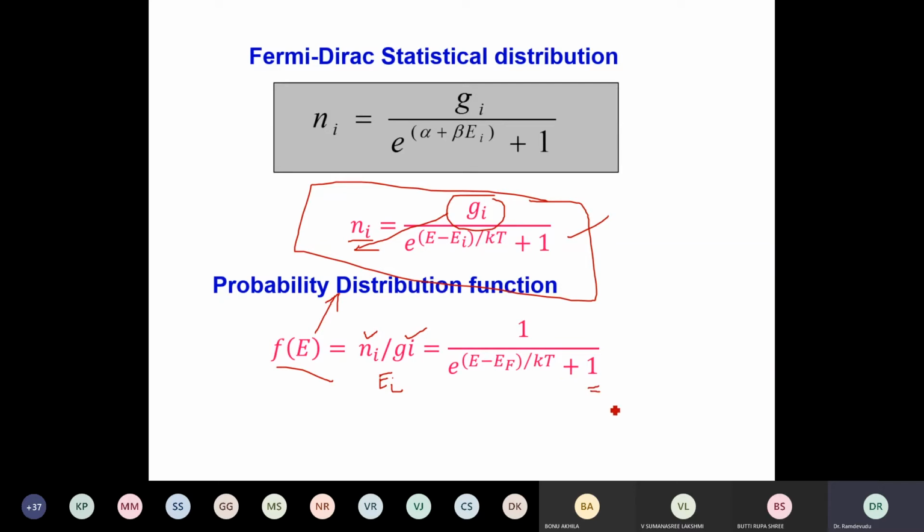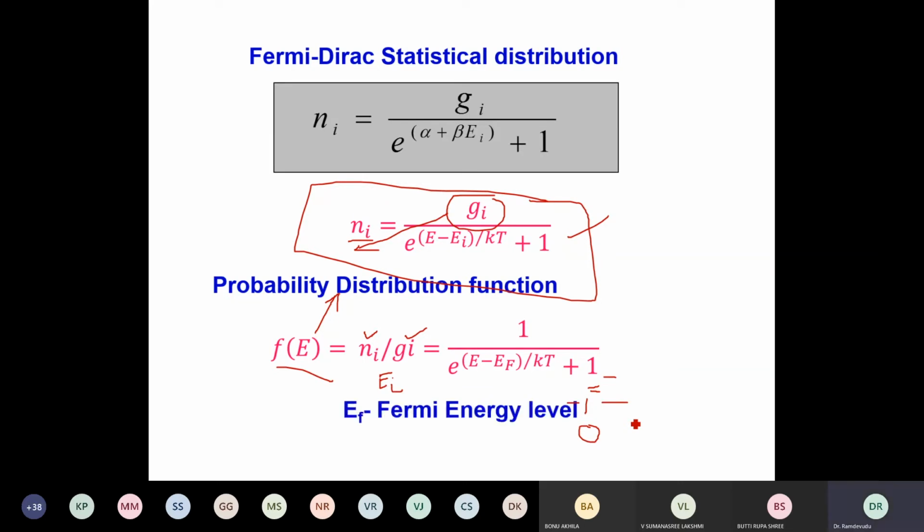If you go for Bose-Einstein statistics, instead of plus 1, I'll get minus 1. If you go for Maxwell's statistics, this will become 0 and I'll get only this. Therefore, only plus 1 or minus 1 is the difference between Bose-Einstein statistics and Fermi-Dirac statistics. But still, it has an important significance.